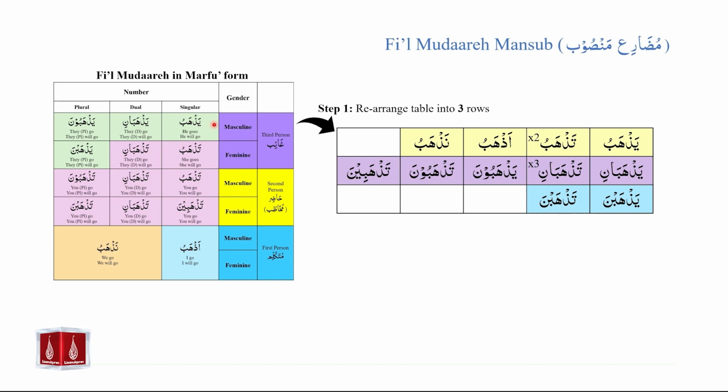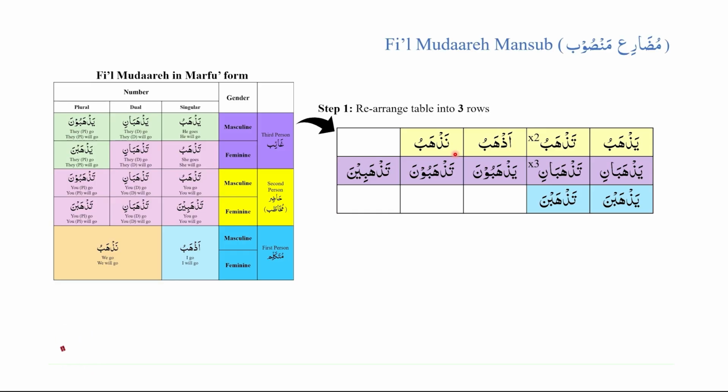So we have yazhabu, tazhabu, tazhabu, azhabu and nazhabu. We will take these 5 cells and arrange them into a horizontal row. If we pay attention, yazhabu, tazhabu, tazhabu, azhabu and nazhabu are all read and written according to a pattern.